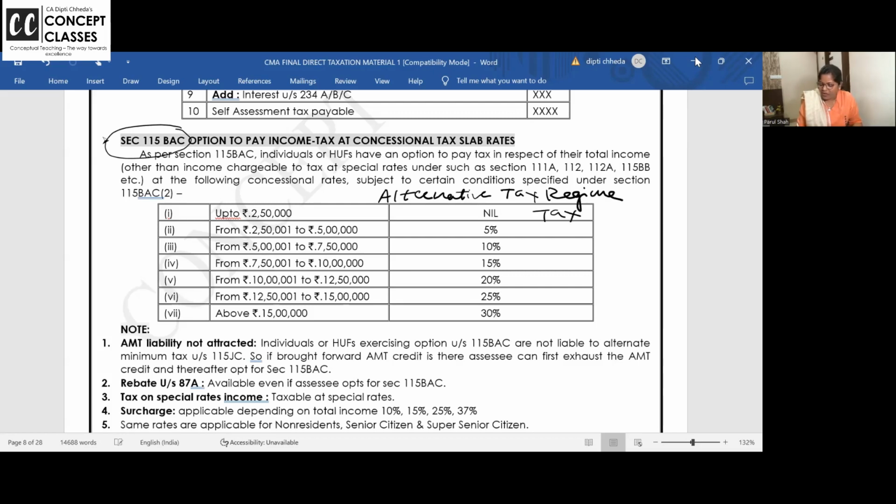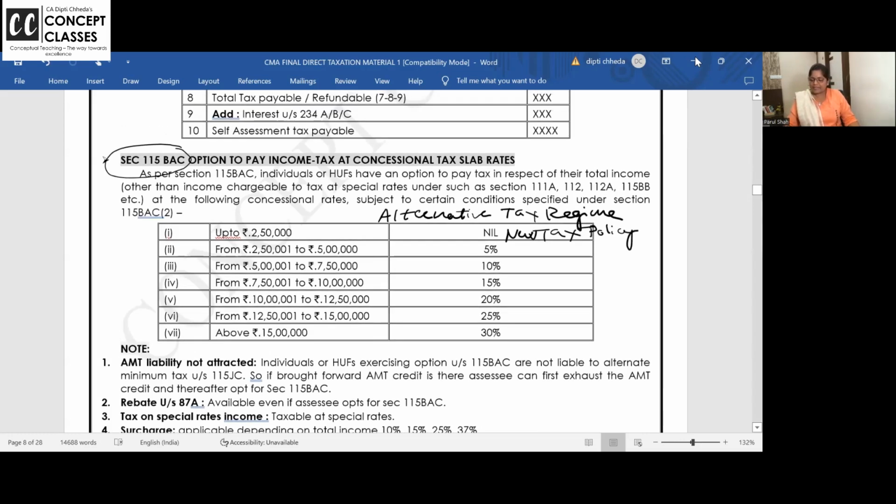Many of the books are calling it the new tax policy. Alternative tax regime, new tax policy.